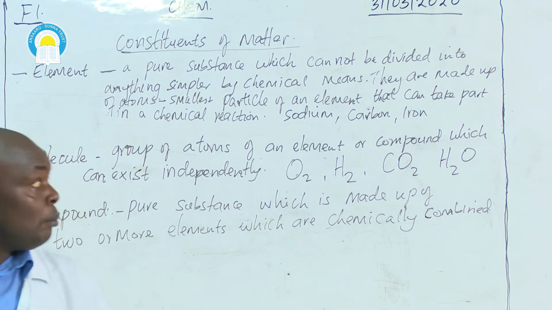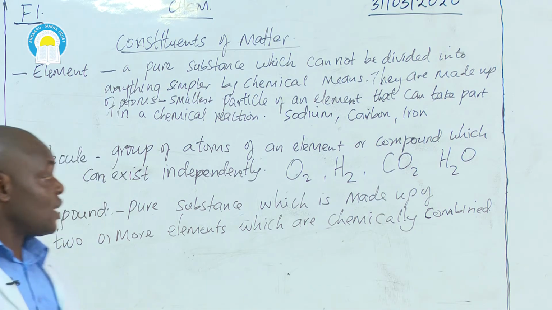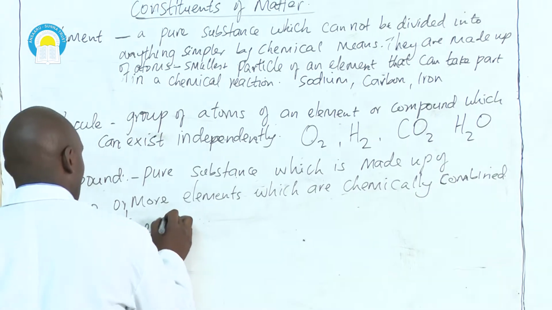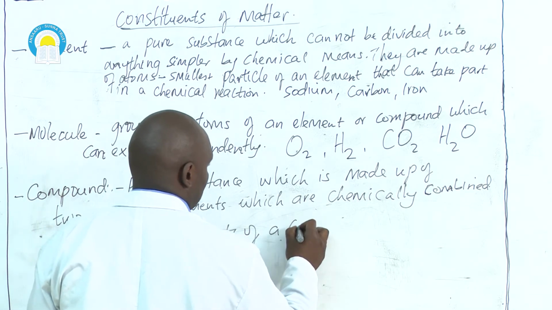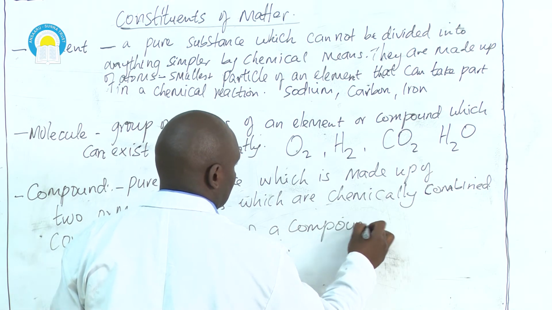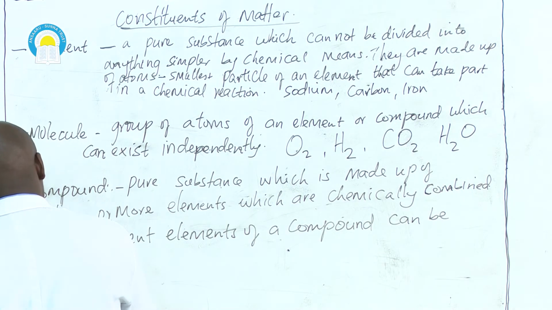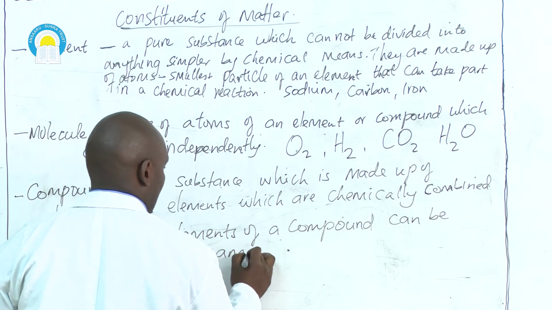From the name of a compound, one can determine the elements that are present in the compound. The constituent elements of a compound can be determined from its name.